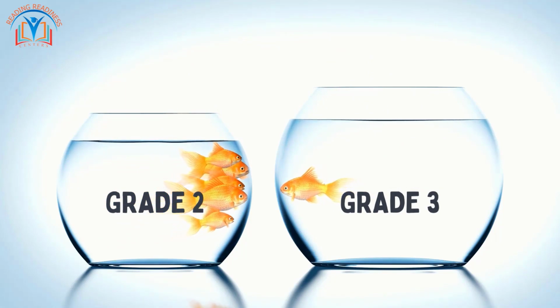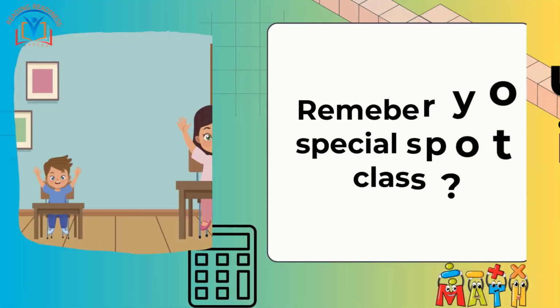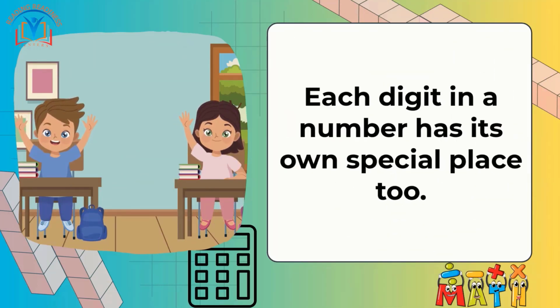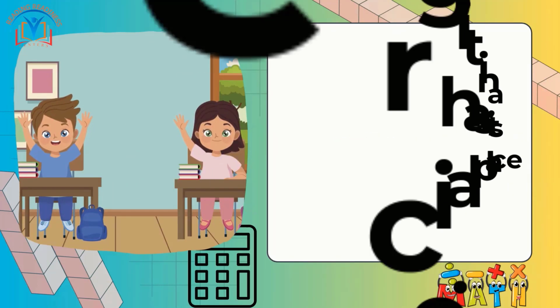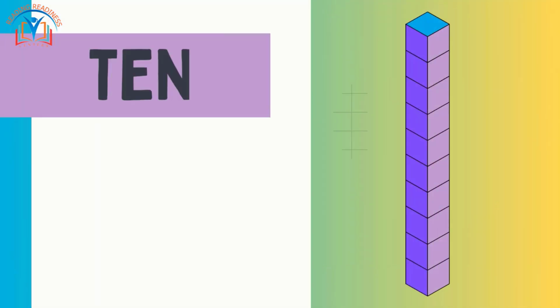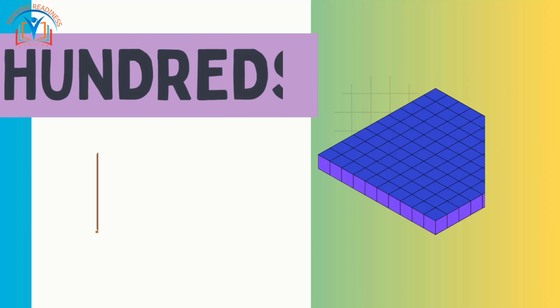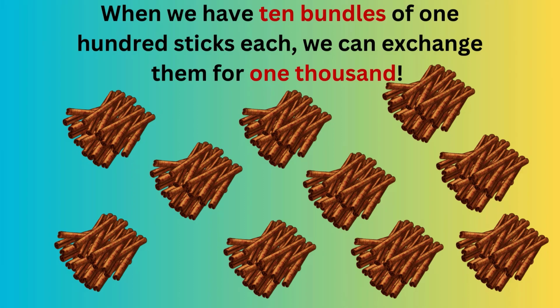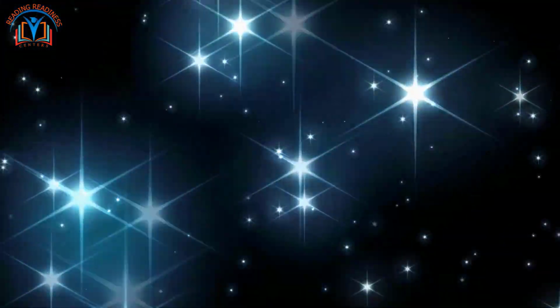Alright, let's dive in. Remember your special spot in class? Well, each digit in a number has its own special place too. We have our good old friends, ones, tens, and hundreds, and now, introducing thousands. When we have 10 bundles of 100 sticks each, we can exchange them for 1,000. It's like reaching for the stars, isn't it?